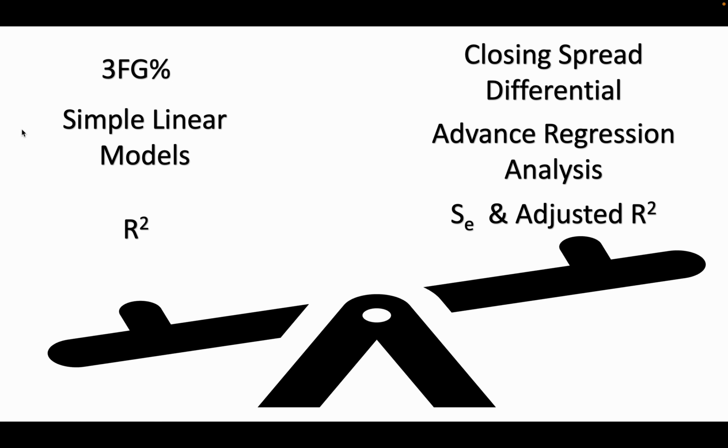And then I'm also choosing to go simple with just using single predictor linear models versus something like an advanced regression analysis where I can have factors and multiple predictor variables. If you notice, all of my models only have 1 predictor variable. And that's also why I'm going to be using R squared to determine the amount of variation in the response variable, which is 3-point percentage. And I'm using that over something like the standard error of the estimate or adjusted R squared, again, because I only have 1 predictor in all of my models.